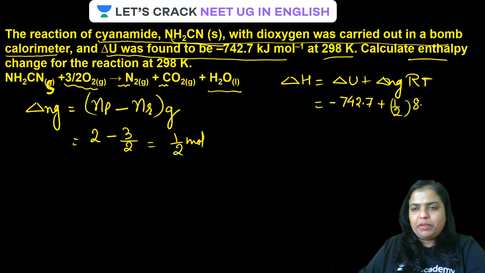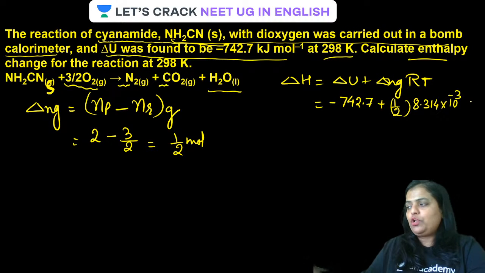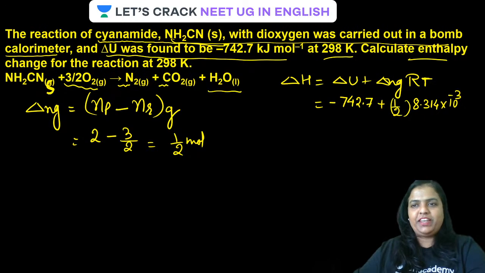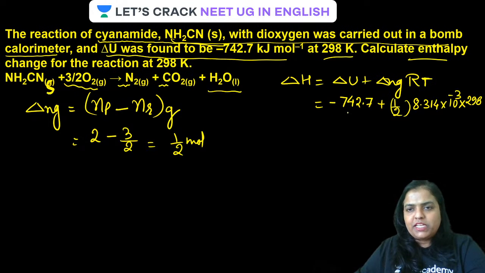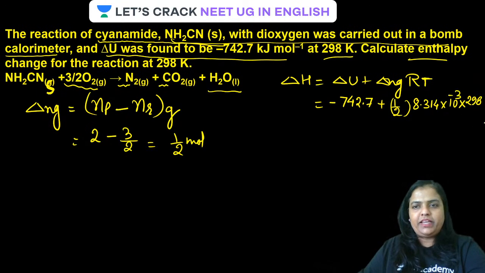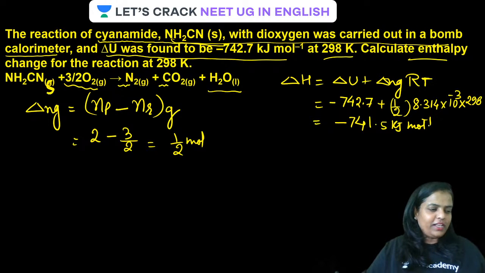Therefore R will be written as 8.314 into 10 raised to the power minus 3 kilojoule per mole per Kelvin. The temperature is already given in Kelvin, so no need to convert. Multiply them all, and the answer is minus 741.5 kilojoule per mole.